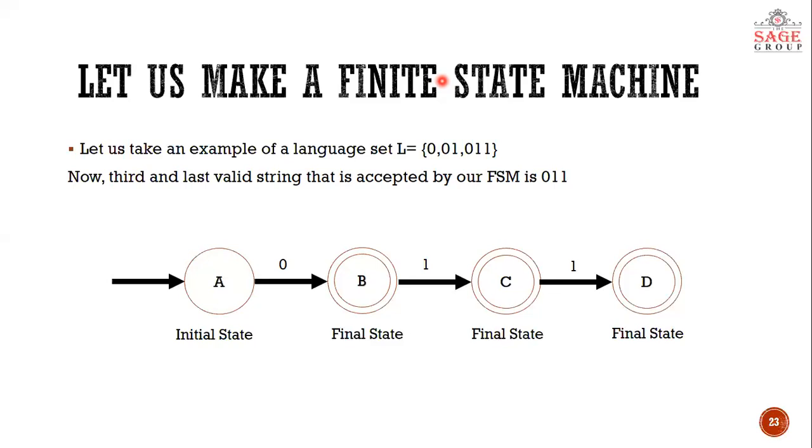Okay, let's say 010. No, 010 also will not be accepted in this machine. Why? Because after taking 0 we came to B, and after taking 1 we came to C. Now there is no 0 transition from C, so it is an invalid string.